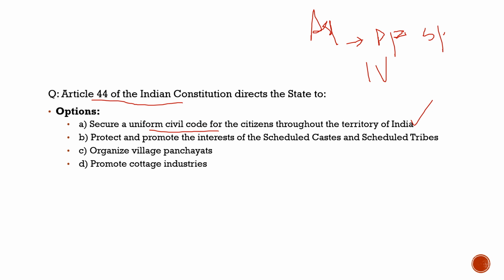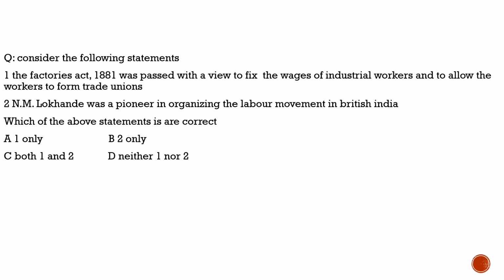Now with this, let us shift our approach towards the last part of our discussion, where we will solve a previous year question. Here the question is about the Factories Act of 1881. It says, the Factories Act of 1881 was passed with a view to fix the wages of industrial workers and to allow the workers to form trade unions. This is totally incorrect.